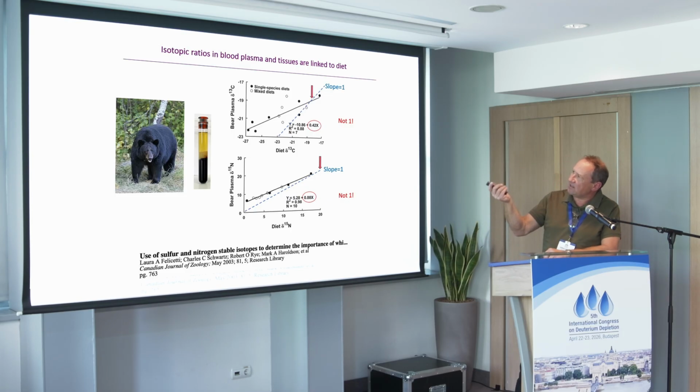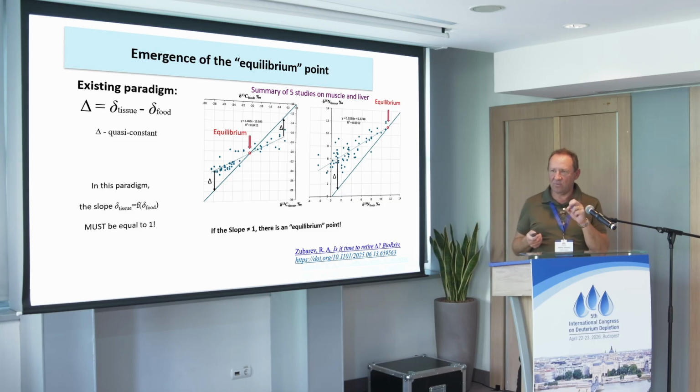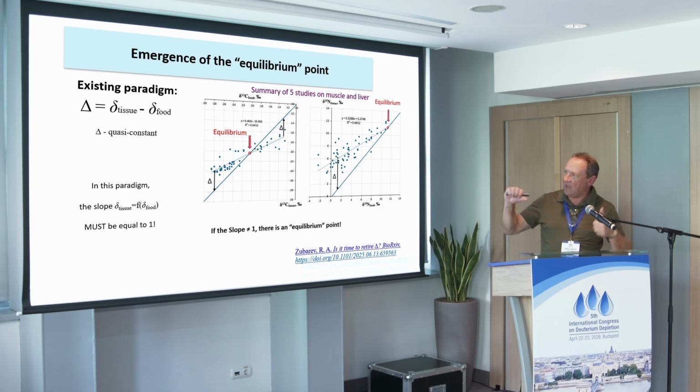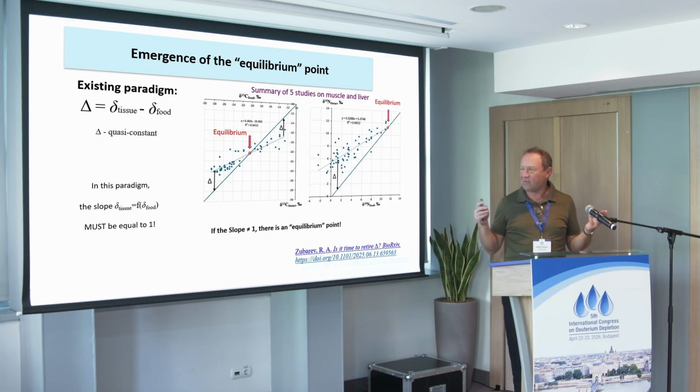So in this control experiment, instead of a slope equal to 1, the slope is 0.42 for carbon and 0.88 for nitrogen. It's not 1. Once again, if you don't have a slope equal to 1, you always have a crossover, a crossing point, the equilibrium point where delta becomes 0. To the left or to the right, the delta changes sign. That means delta cannot be constant, period. And the error between the straight line with slope 1 and your experimental line will easily be 3, 5, 10 per mil, and that means your trophic levels are all screwed up.